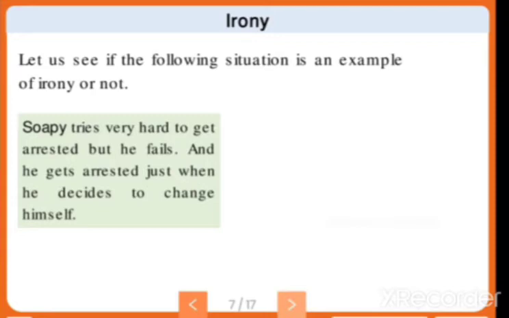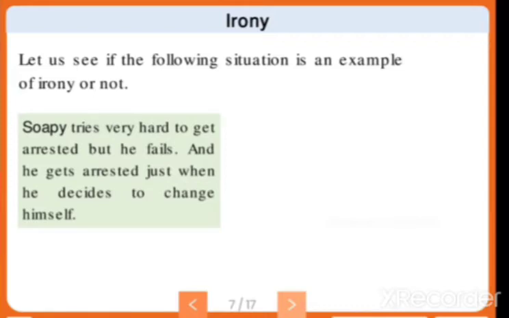Soapy tries very hard to get arrested, but he fails. And he gets arrested just when he decides to change himself. So Soapy is a person who wants to get arrested because he was doing so many mischiefs in his life. But at last, no one is arresting him, so he failed in that. But later he realized his mistakes and doesn't want to be caught by the police, isn't it?